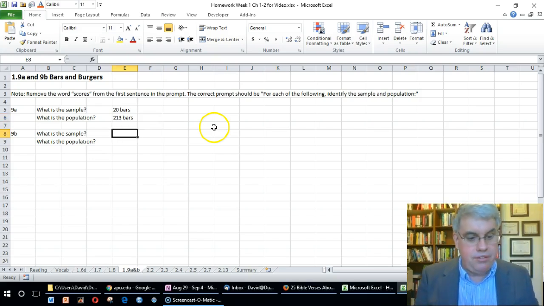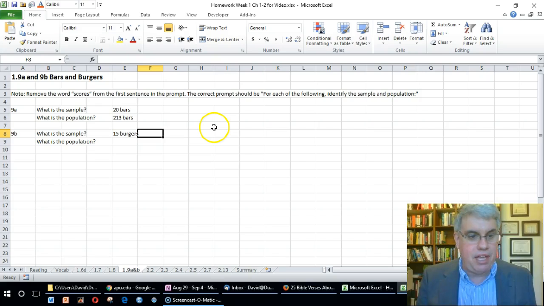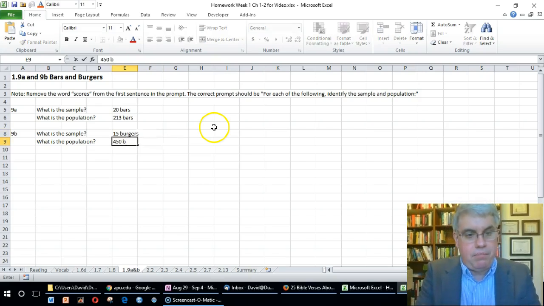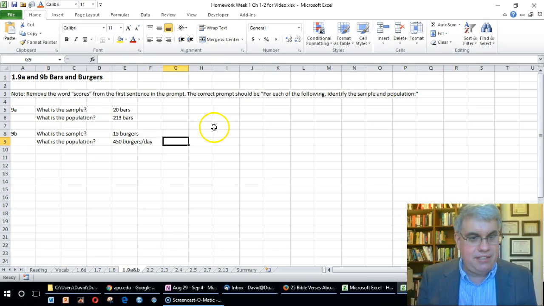So here, the sample is the weight of the 15 burgers, and he collects the data, and looking at the data in the book, most of them are at least a quarter pound. There are a few that aren't. The population is all 450 burgers per day. There are a lot of burgers there, and there's no way that he could sample all of them forever and ever. So he just chooses to sample 15. That's an example of the sample and the population and how we can use sample data to make an estimate of the population data.